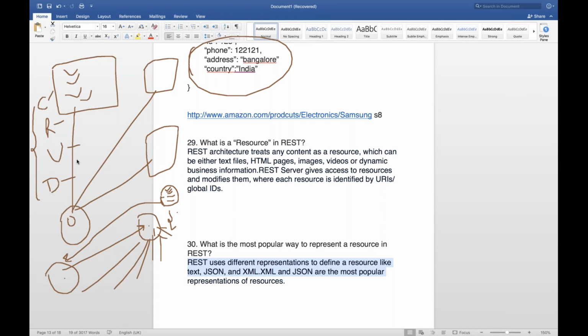And the other advantage is this: let's see, if I'm passing this Java object, but this consumer is written in .NET, or maybe Python. Maybe this system is using Python, or this system, Amazon.com, they are using Java. So the Python guy won't understand this Java object.